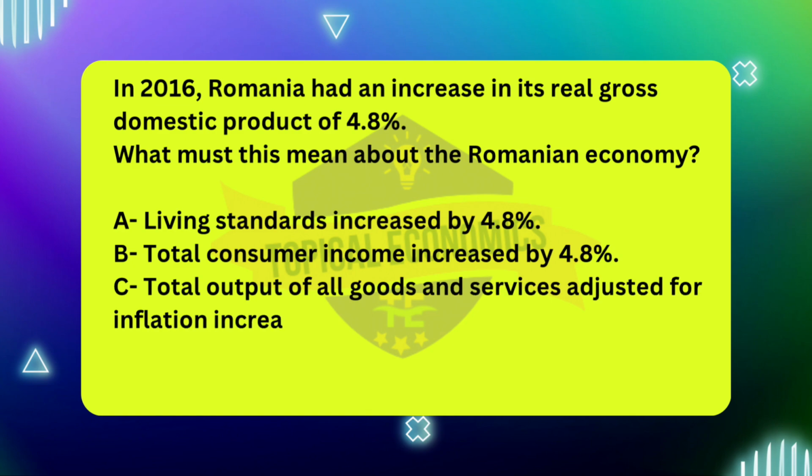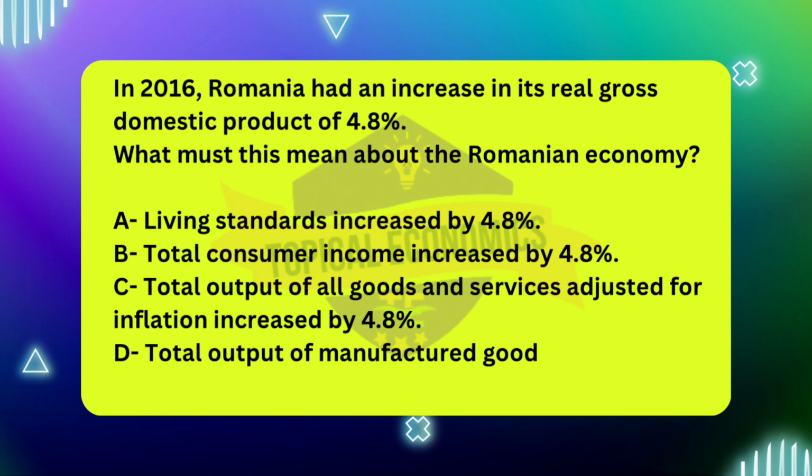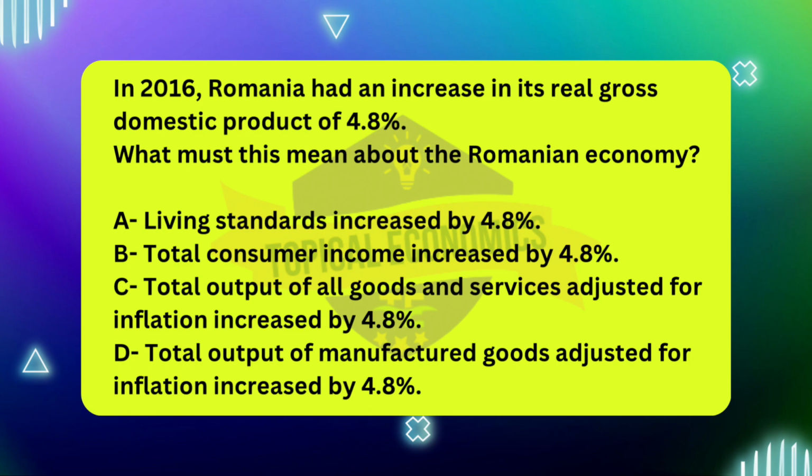The correct answer for this question is option C. Total output of all goods and services adjusted for inflation increased by 4.8%. When we say that Romania's real GDP increased by 4.8%, this specifically refers to the total output of all goods and services in the economy, with the adjustment for inflation.